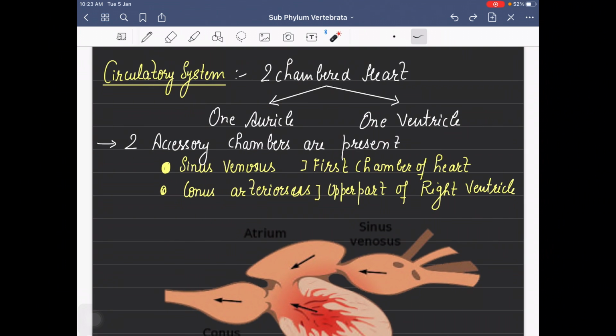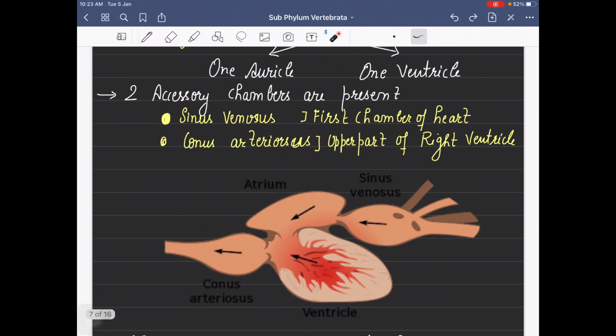Circulatory system, again the same scenario. A two chambered heart is there, one atrium and one ventricle. But one more term I'm going to add here. Even though they have two main chambers, auricle and ventricle, in addition to these there are two additional or accessory chambers. The sinus venosus is the first chamber of the heart, which receives the blood and then passes it on to the atrium. And then there is the last one, very close to the ventricle, that is conus arteriosus.